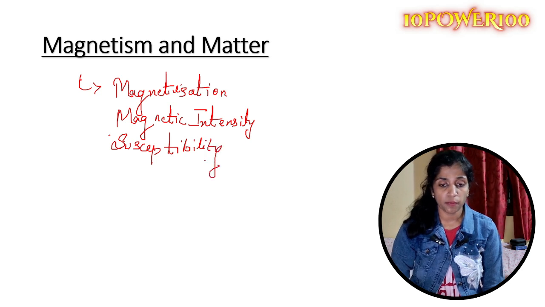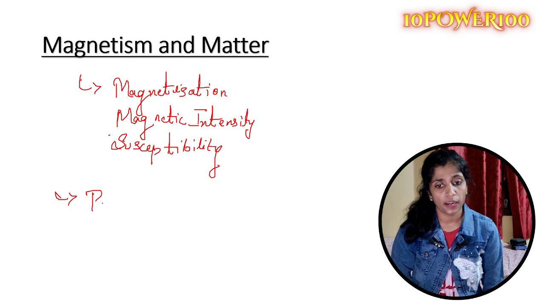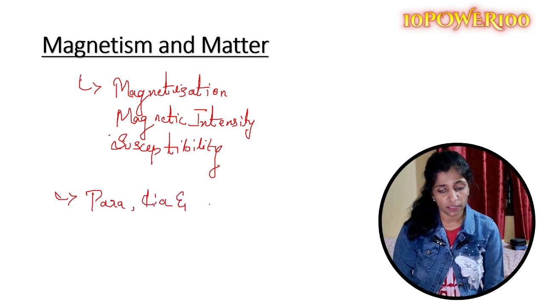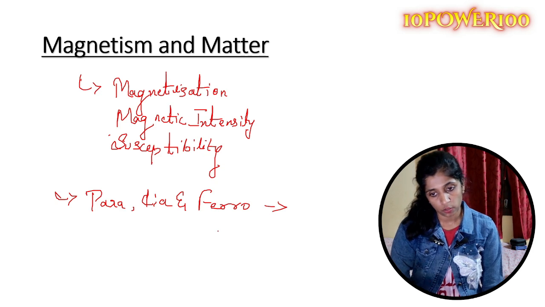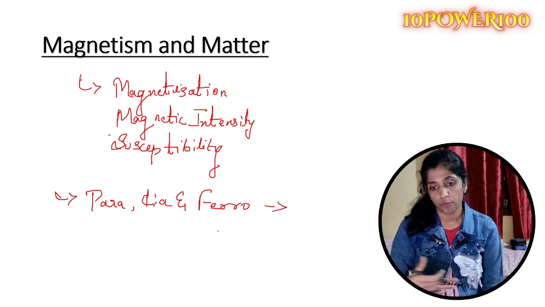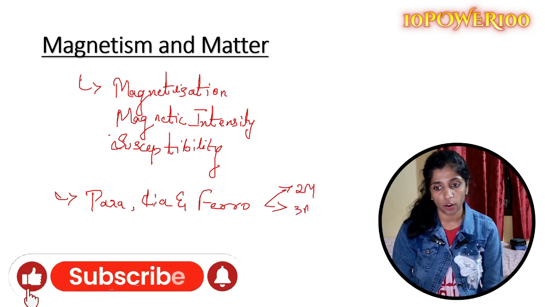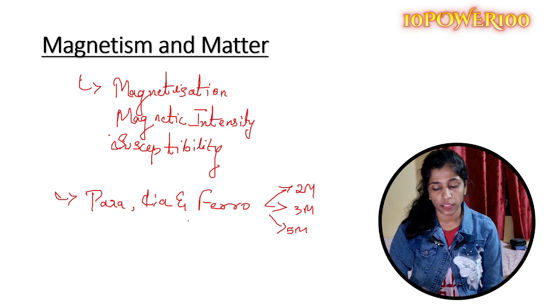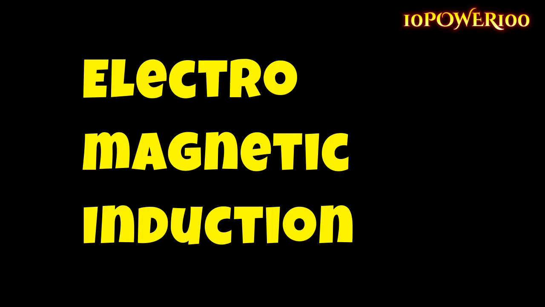And as I mentioned in the 5 mark question, distinguish between para, dia, and ferromagnetic materials. These are actually very important. If you learn this one question, it can be asked in different places. It can be asked for 1 mark, in 2 marker, 3 marker, or 5 marker. So I think all these topics will be covered in this. This is the most important question in this chapter.